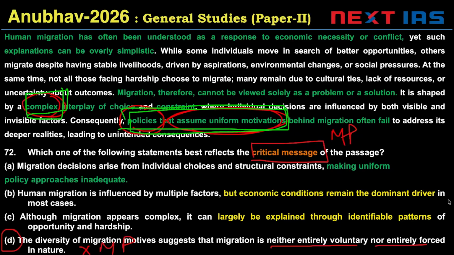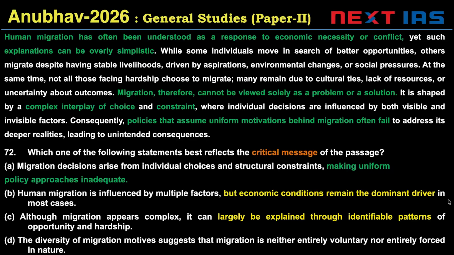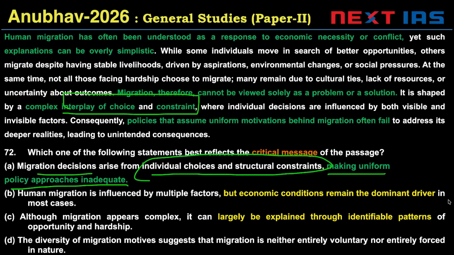In fact, option D essentially just restates one fact in the passage, fact X from the passage. It's not telling us the main important message of the author. Main important message is contained here, making uniform policy approaches inadequate. Migration decisions arise from many things, individual choices, structural constraints, right? So uniform motivations should not be assumed by the policy. The right answer is option A.